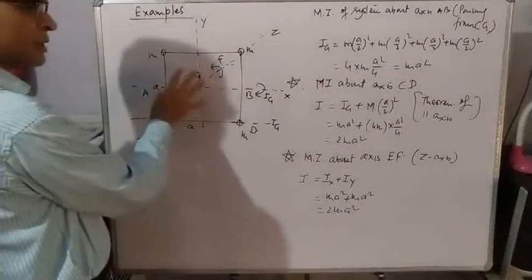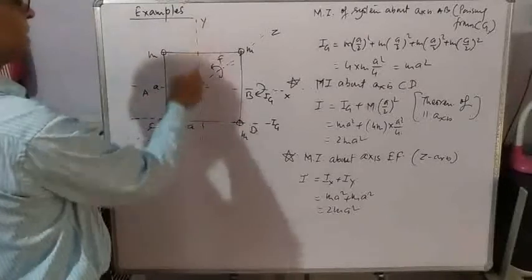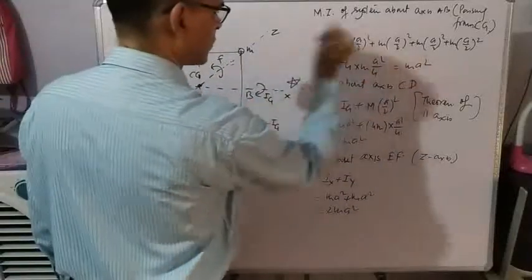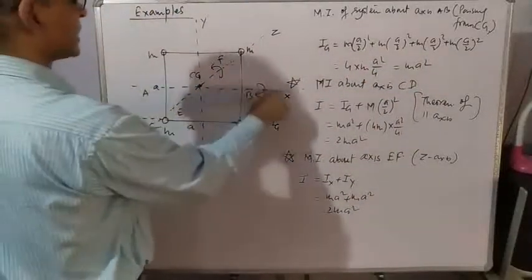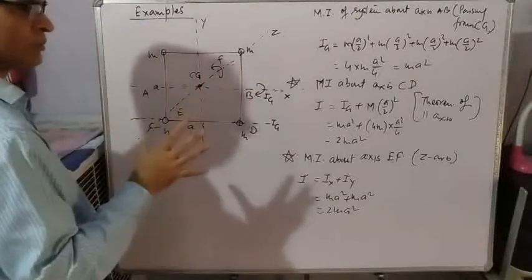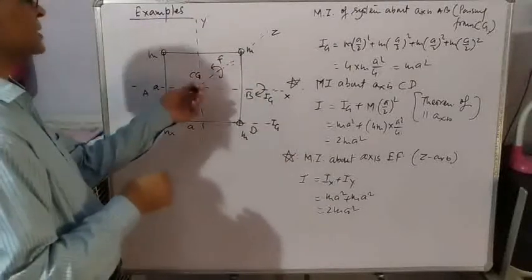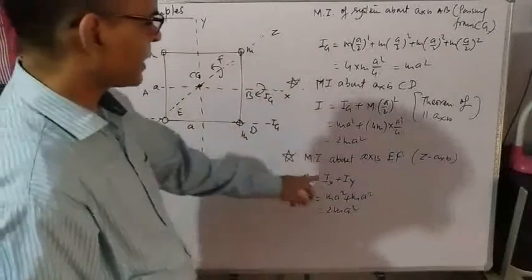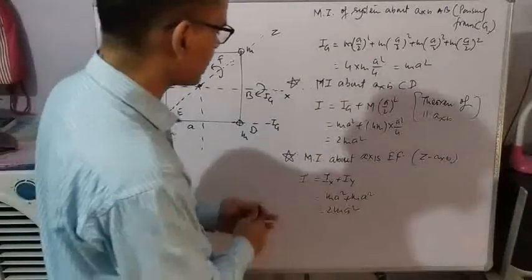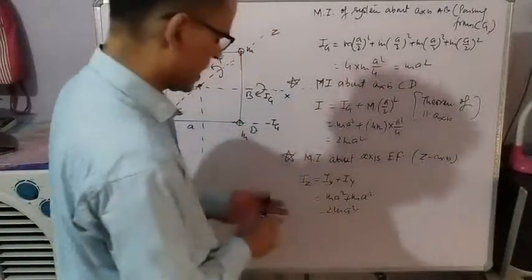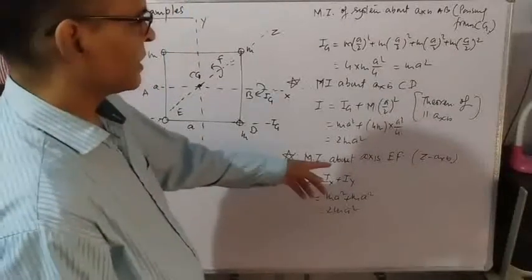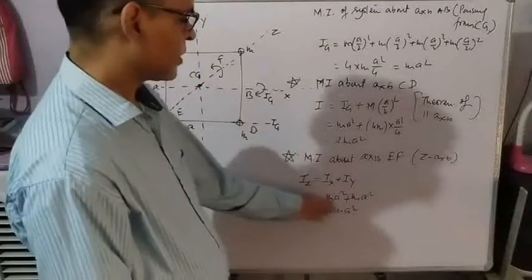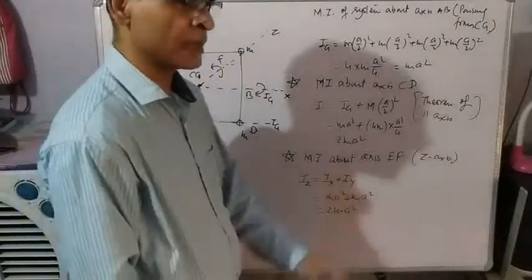Since the body is symmetrical, moment of inertia about y-axis will also be same as ma square. So Ix and Iy are known, and you want to know moment of inertia about z-axis, this axis. So use theorem of perpendicular axis. Iz is equal to Ix plus Iy. Both Ix and Iy are ma square. So moment of inertia about z-axis is 2ma square.